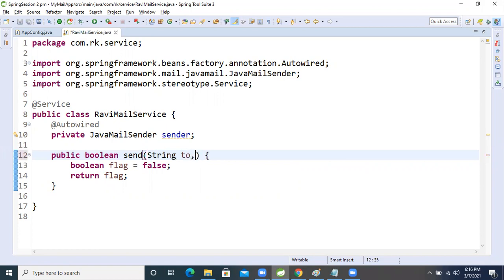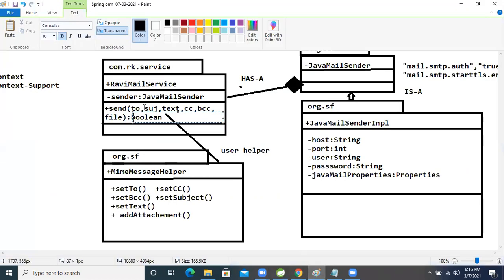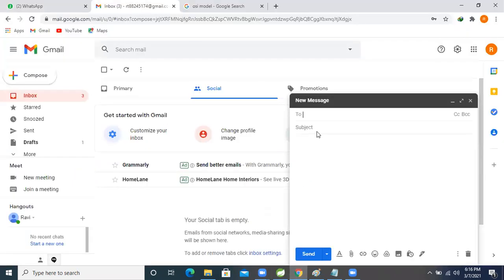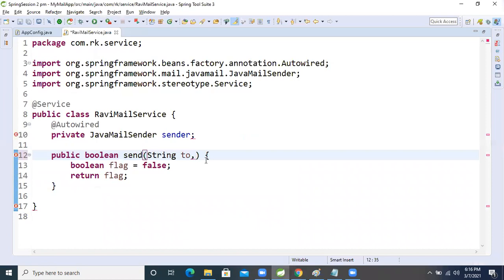Okay, now come again to the UML diagram. Subject, right? Subject is what? Come to gmail.com. Subject is also a string only. Subject is also a String. Okay, then what is that? String subject.